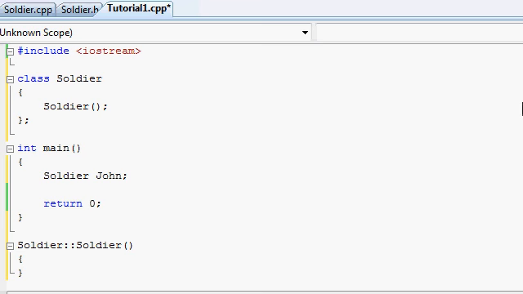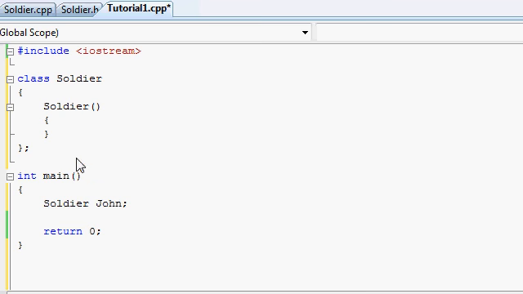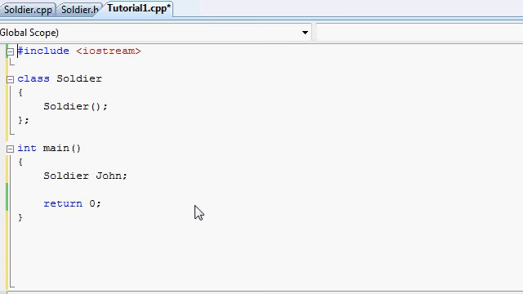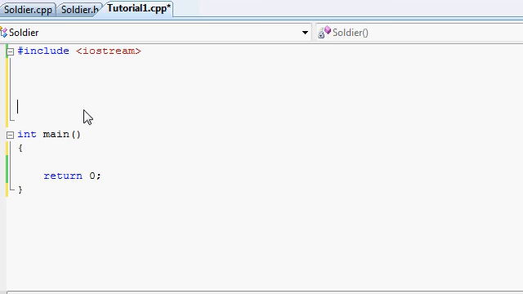The same rules go for classes. If I want, I could just go ahead and put the whole entire declaration and definition of the class right before I begin using it. Or, like we did with the function doStuff, at least we need to declare what is this soldier class before I begin making a soldier John in my program. And then eventually, I need to finish the job of defining all of the methods and constructors and destructors, etc. of this class that I created. So this is all the first rule, that before you begin talking about anything, you need to first introduce it and declare it, and then we could start using it, etc.